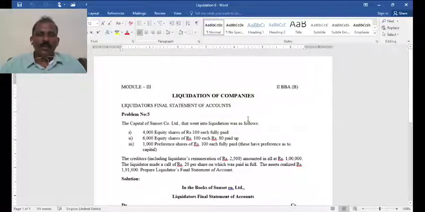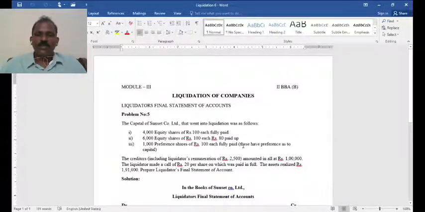Problem number 5. The capital of Sunset Company Limited, which went into liquidation, was as follows: 4,000 equity shares of 100 each fully paid; 6,000 equity shares of 100 each, 80 paid, so this is partly paid; then 1,000 preference shares of rupees 100 each fully paid. These have preference as to capital.